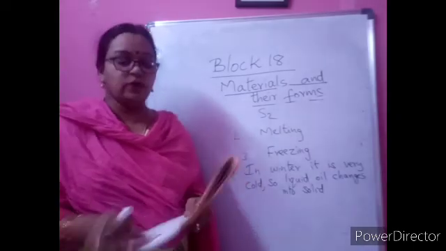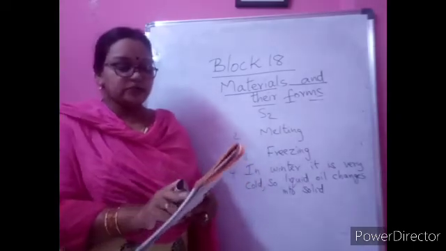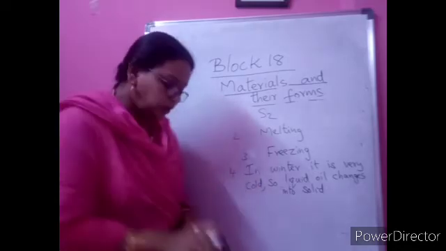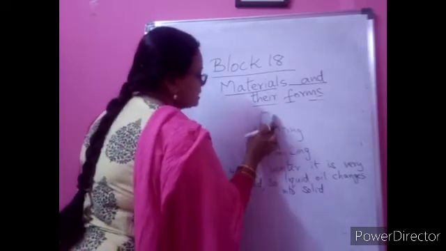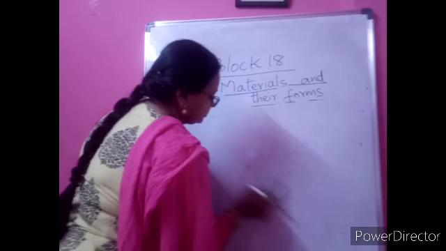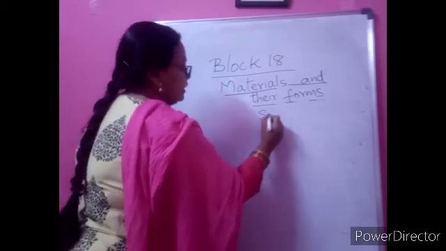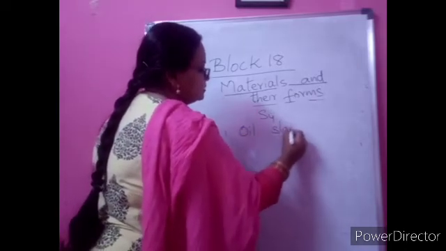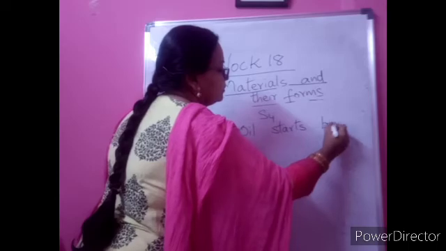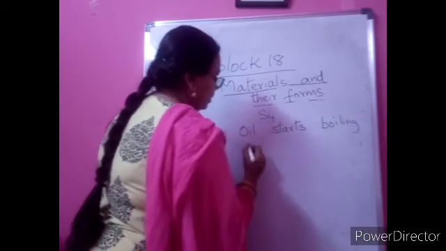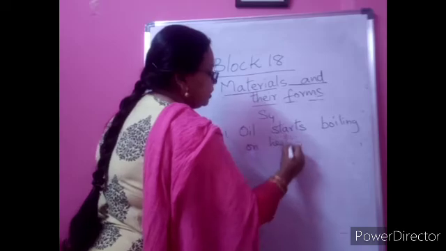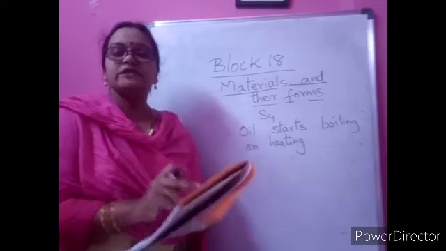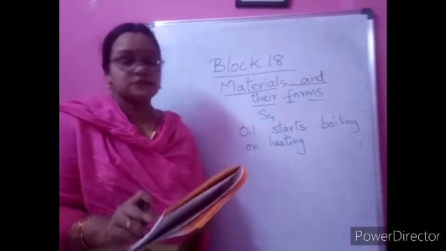Now coming to S4, liquid to gas. See, here they have taken a pan and they are heating oil. Directly they are heating. So what happened to the oil? Sorry, by mistake I wrote S2, it is S3, children. So what happens to the oil? On heating, the oil starts boiling. Why? Because liquid changes into gas on heating.